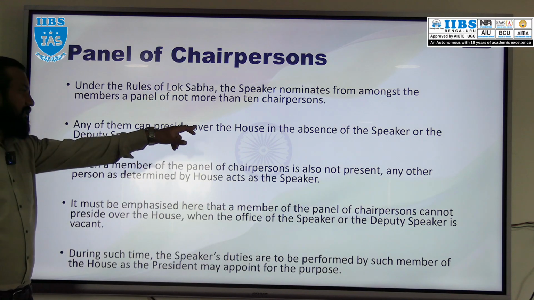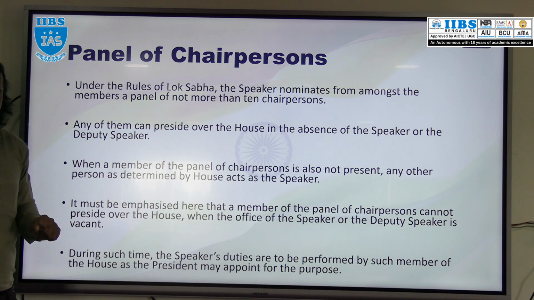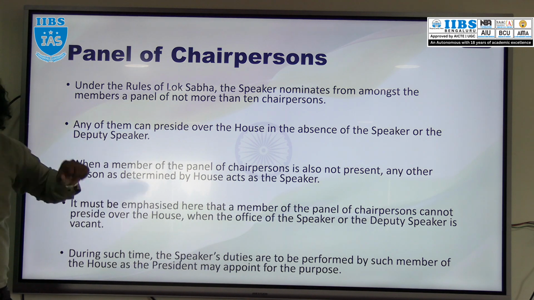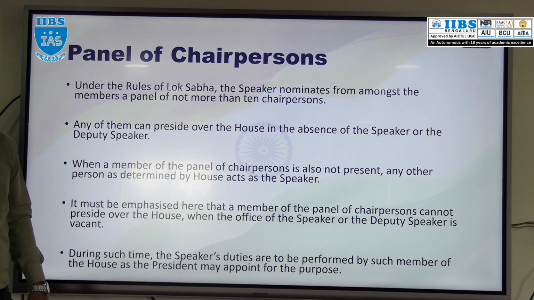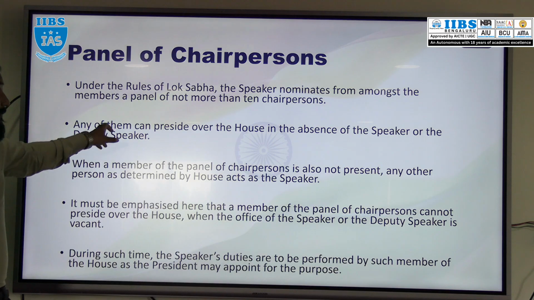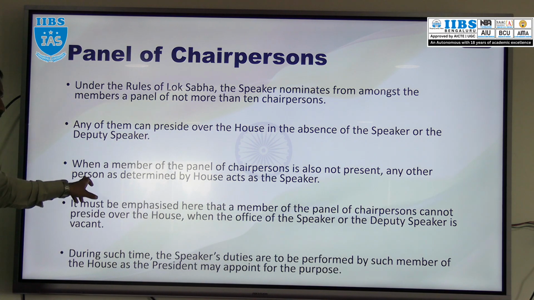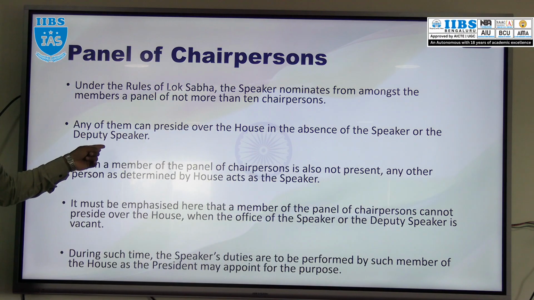When the Speaker is not available, in absence, and when the Deputy Speaker is also not available, there is a possibility, right? The Speaker is not available, the Deputy Speaker is also not available. At that time, any member from this panel of 10 chairpersons will act as the Speaker. And when they act as Speaker, they will get the power of the Speaker. Any one member. You're understanding?